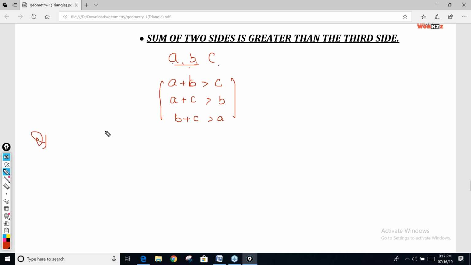How will the question be asked? The question will be asked like this: if two sides of a triangle are 7 and 13 centimeters, and the third side is x, where x is a natural number, how many values can x take?